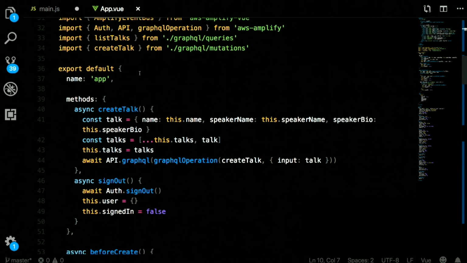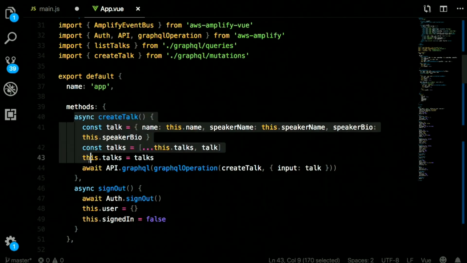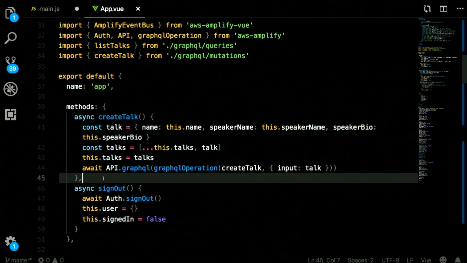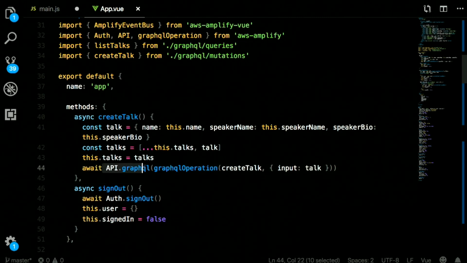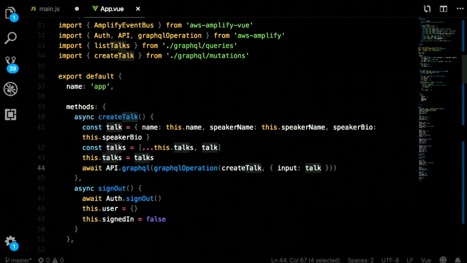The two things that we're going to look at for the most part are API and Auth. Using API, we're creating a talk by calling a GraphQL API. You looked at how we could have done it earlier when Sarah gave a presentation with Apollo. You can actually use Apollo with Amplify if you'd like. You can use either the Amplify client for GraphQL, or you can use Apollo. So we call api.graphql. We pass in an object, which is our talk right here, and then we pass in the definition of the mutation that we created.